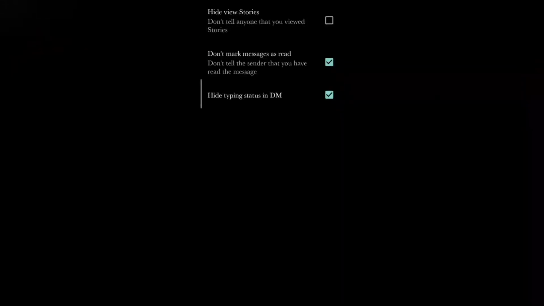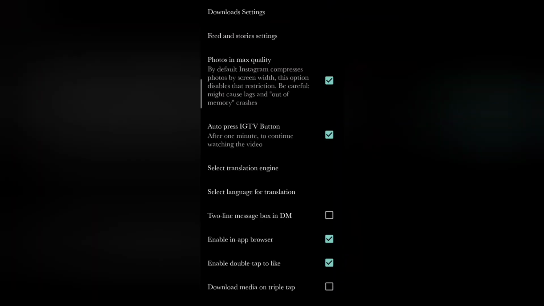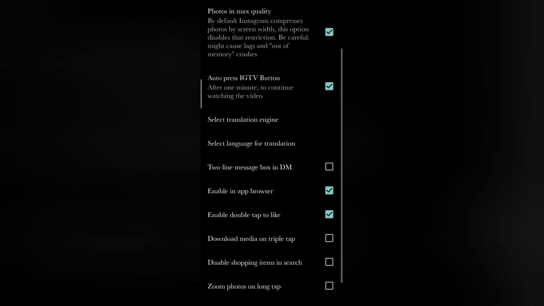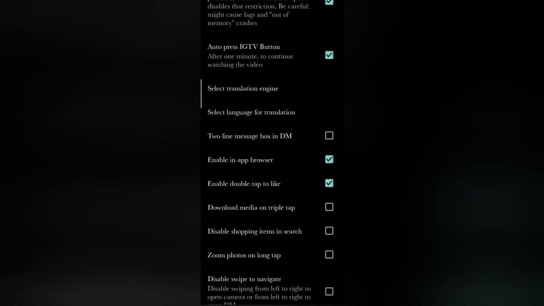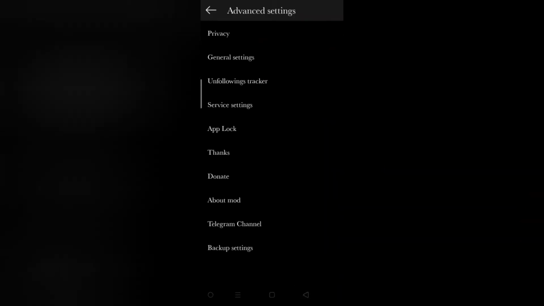See, there is also a special feature where you can hide the typing status, like when you're typing you'll get that status, right, for the people. You can also hide that. That's really interesting. And also you have other features like getting messages side by side. You will always get one below the other, right? You can get side by side. There are many features, right? You can design the Instagram in your own hands.